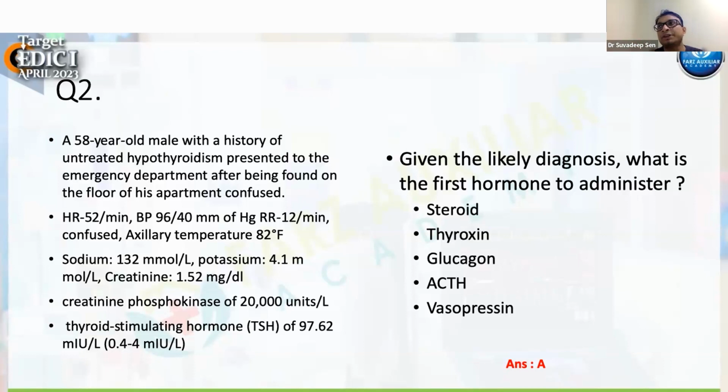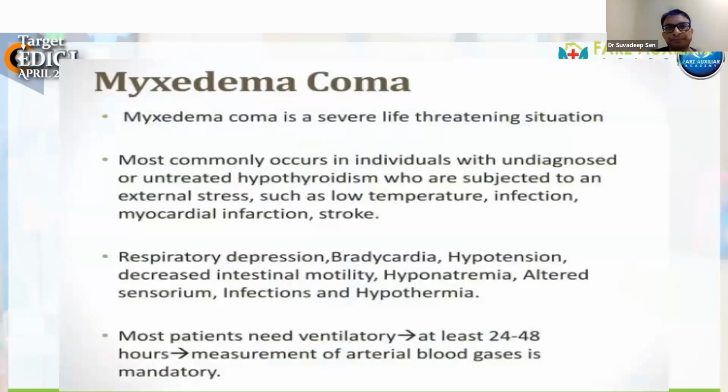But sometimes nowadays we get IV levothyroxine, IV T3. In that case, if you give IV levothyroxine or IV T3 first, or even concomitant with the steroid, it might precipitate the adrenal crisis. So it is very important, if you are using IV T3, then always give IV hydrocortisone at least 10-15 minutes before, and then after 10-15 minutes you give IV levothyroxine or IV T3. That is very important to know, and it's a very favorite question in the EDIC kind of exam, because this is one of the real critical care emergencies.